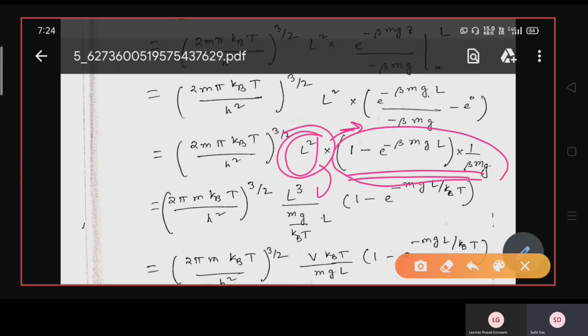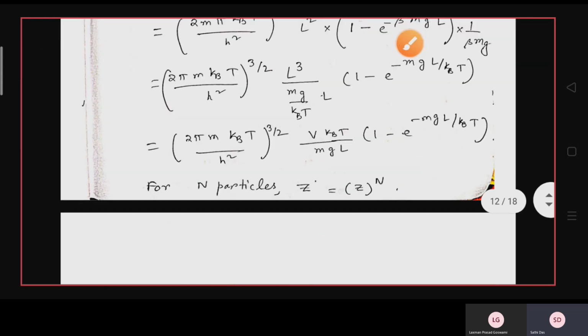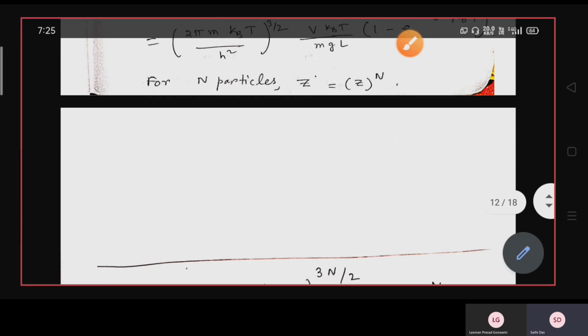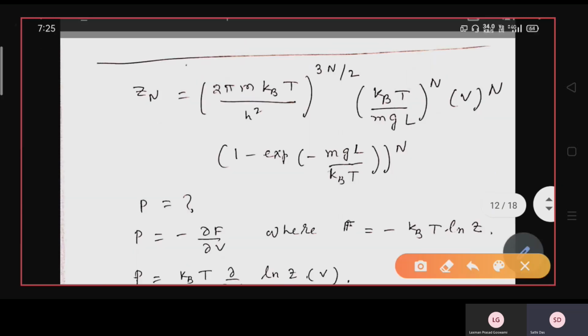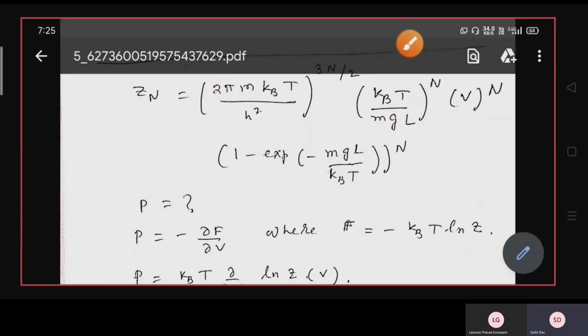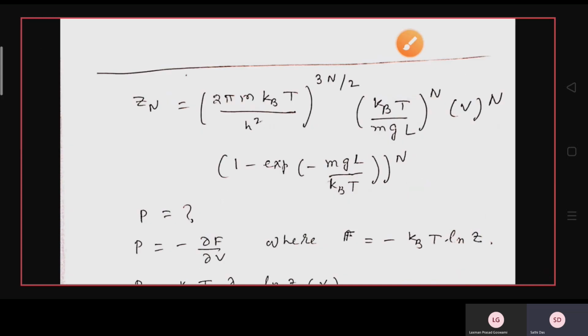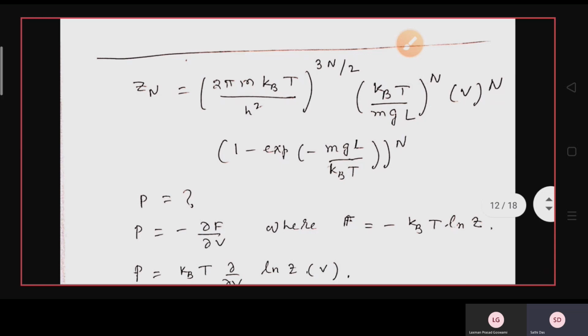So what you can do, this L² you can write as L³ by L, where L³ will give you the term that is volume, or V. Okay. So simplification will give that Z equals this quantity. Now for the N particles, Z can be written as Z to the power N, which is (2πm k_B T / h²)^(3N/2) into (k_B T / mgL)^N into V^N into (1 − exp(−mgL/k_B T))^N.